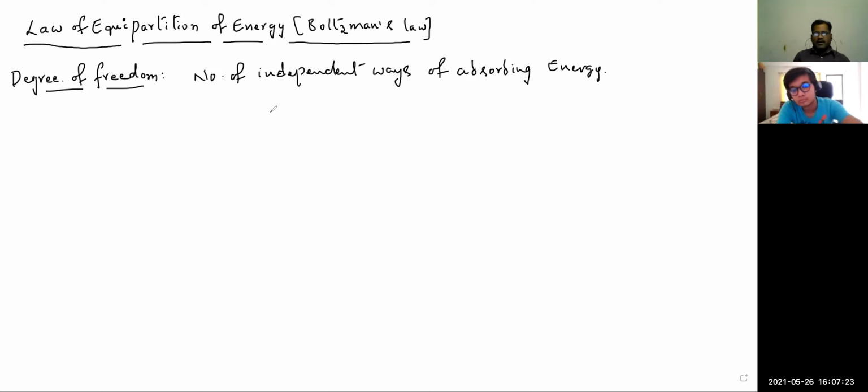Or in other ways, we can define degrees of freedom as, for example, a particle moving in a single dimension like this can possess the energy in only one direction. So here the degree of freedom is 1.